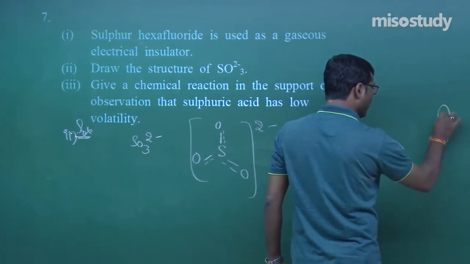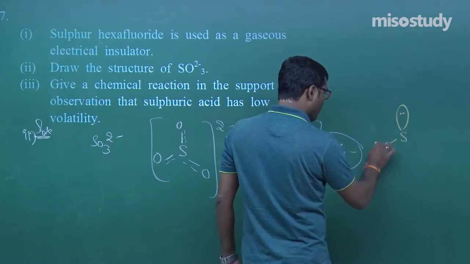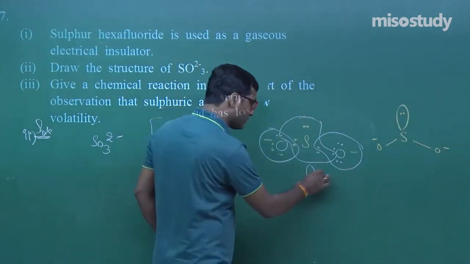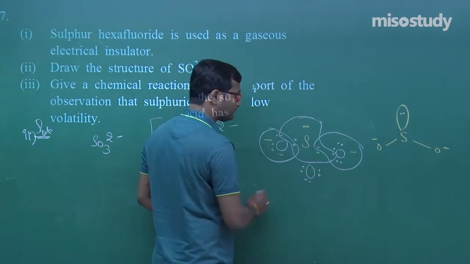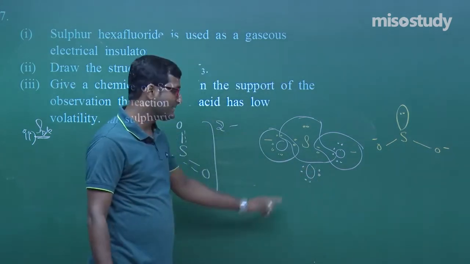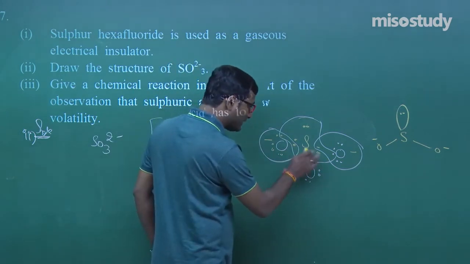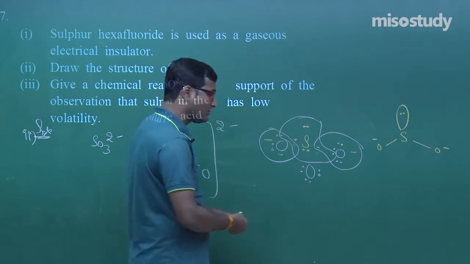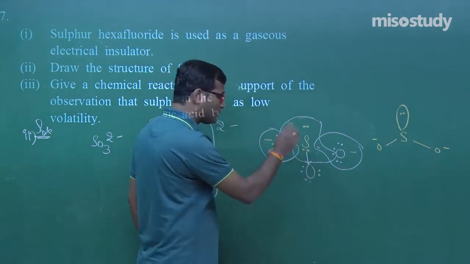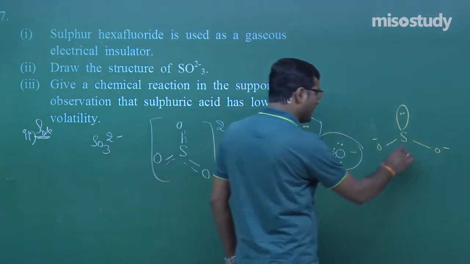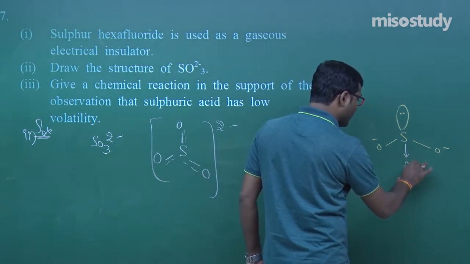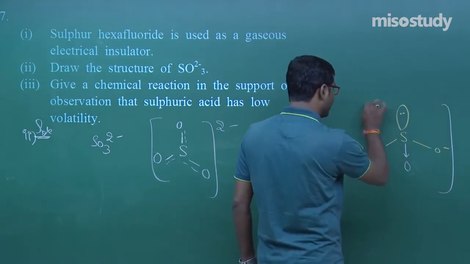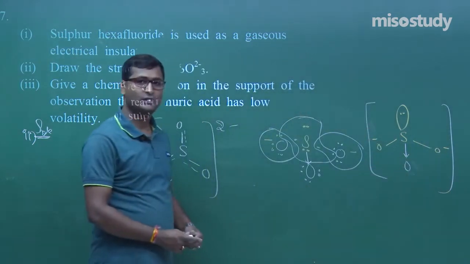Now here is a lone pair of electrons. Now O minus and O minus. Clear? But still, what about this oxygen? It has 6 electrons. Now look at what will happen. Still it has a lone pair of electrons. So it will donate its lone pair to this oxygen atom via partial donation and a coordinate bond formation takes place, my friend. This is the actual structure of SO3 2 minus.